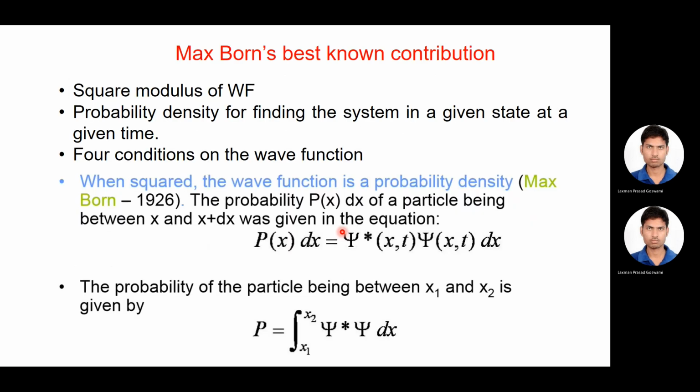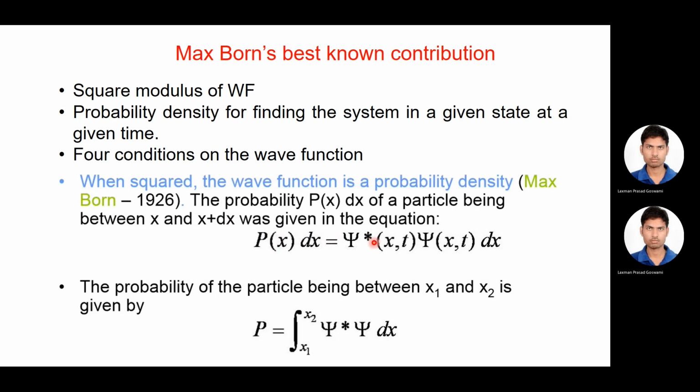Now we shall understand what is Max Born's best known contribution in quantum mechanics, and what the conditions are for a valid wave function, that the wave function should satisfy. What Max Born postulated is that the square modulus of the wave function gives you the probability density for finding the system in a given state at a given time. So if you take a wave function psi, then the probability P(x) of a particle being in the range between x and x plus dx is given by this equation.